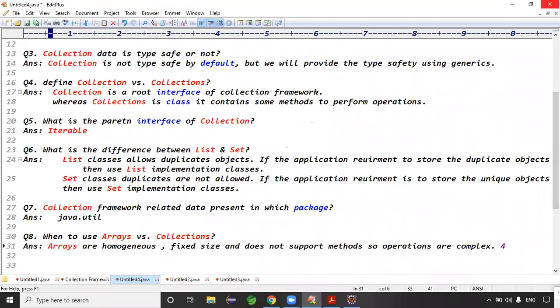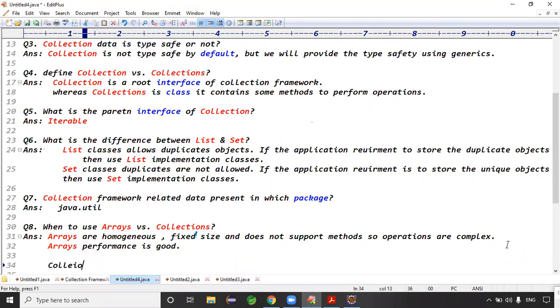But arrays are performance wise very good when compared to collections. Arrays performance is good, right?